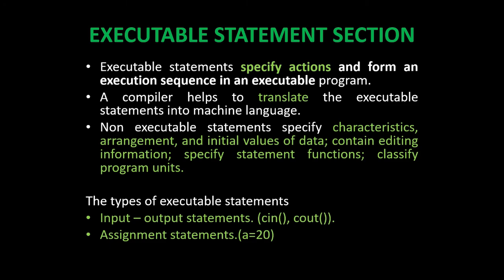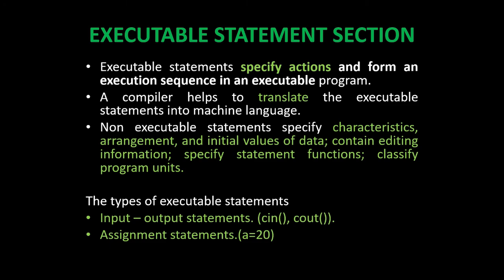Executable statement section. Executable statements specify the action and form an executable sequence in an executable program. A compiler helps to translate the executable statements into machine language.